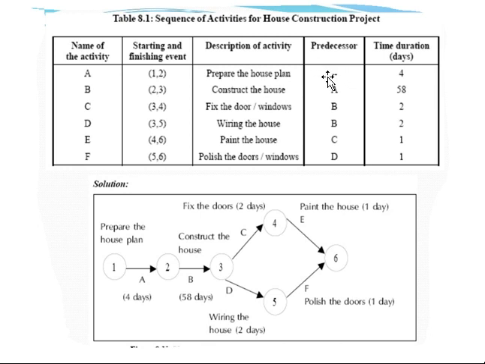That means it will be the first to start. It does not have any previous activity. So it will start at node 1 and end at node 2, and the name of the activity is A. Before this there is no other activity quoted here.